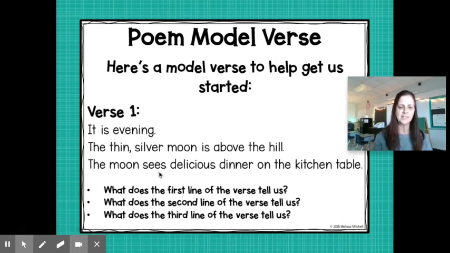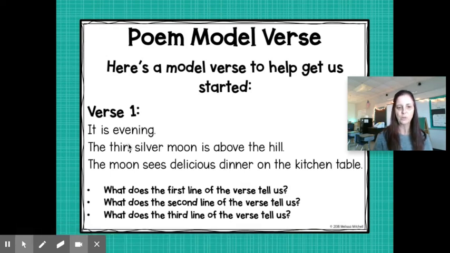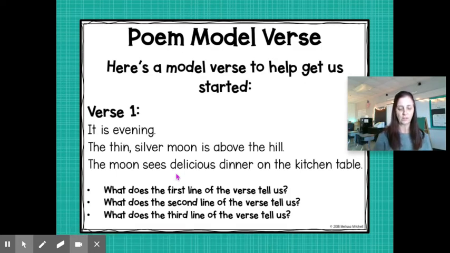The moon sees delicious dinner on the kitchen table. Well, it tells us exactly what the moon sees. So in the evening, the moon looks thin and silver and is above the hill, and there are people eating a delicious dinner on the kitchen table. So the third line tells us what people are doing down on earth when the moon is looking.